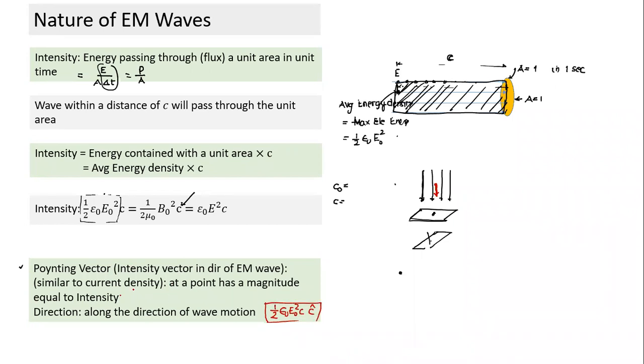And anything which comes, the moment you think of the Poynting vector, just think of intensity. It is intensity with a sense of direction. It is the intensity vector in the direction of the EM wave. That's the Poynting vector.